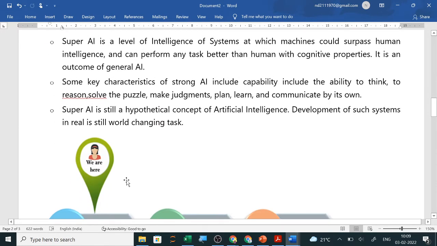Super AI is still a hypothetical concept of AI. Development of such systems in reality is still a world-changing task, so these are in process. Only the narrow or weak AI we are using in our mobiles, or maybe your Alexa, your Google Home, your Siri. While chatting, you might have seen it helping you with the next word of a sentence, or in Facebook it is identifying the faces of your friends, image recognition. So all this is weak AI, and the other two are in process.